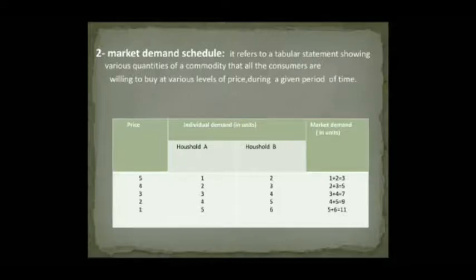Let us assume that A and B are two consumers for commodity X in the market. The table shows that market demand schedule is obtained by horizontally summing the individual demand.